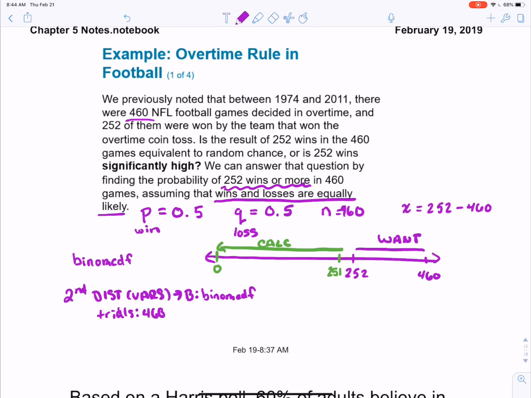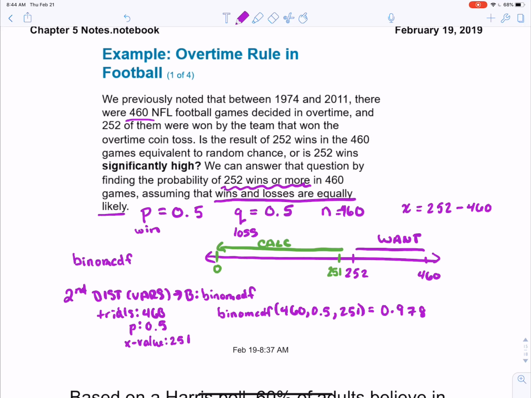That's our N. The probability of success is 0.5, our winning those games. And then our X value is going to be 251. If you don't have the one that prompts you, you'll still choose option B. And you'll have to type in your 460, 0.5, 251.